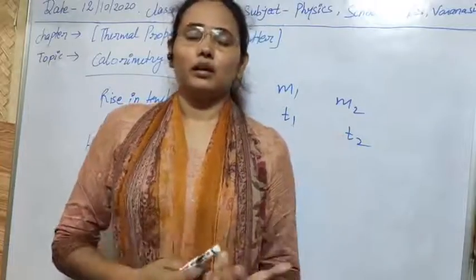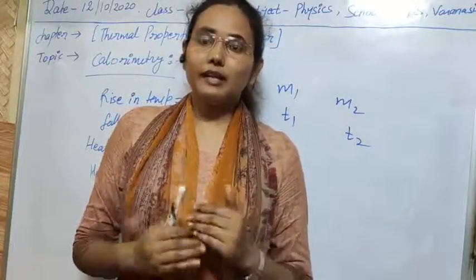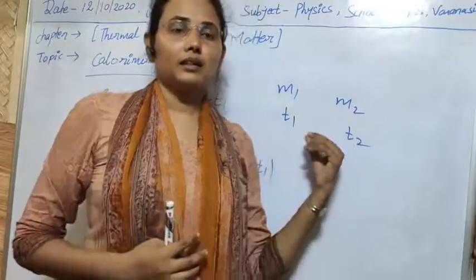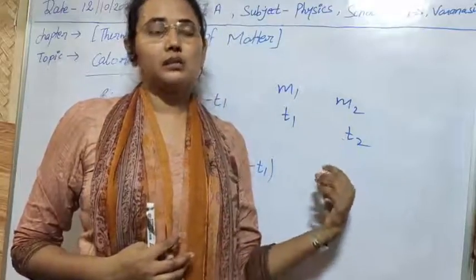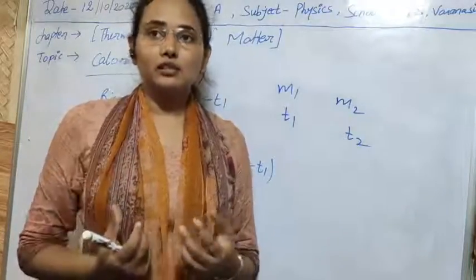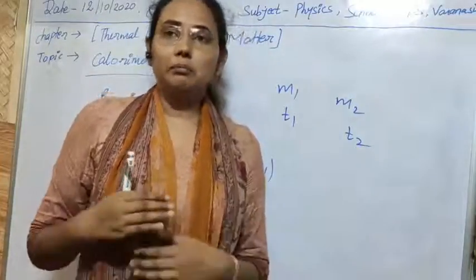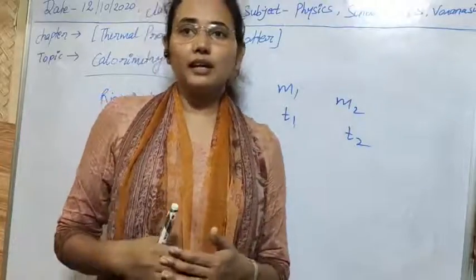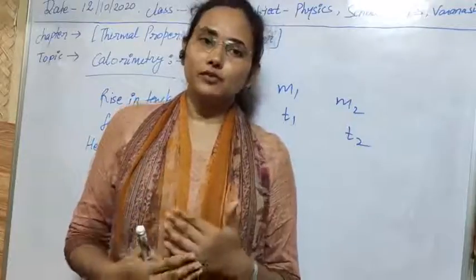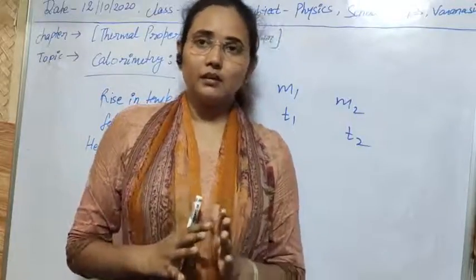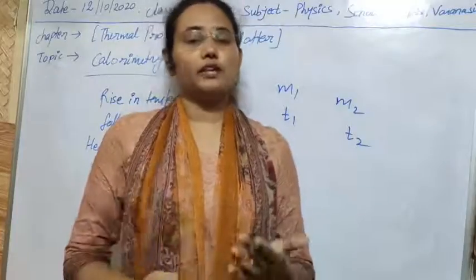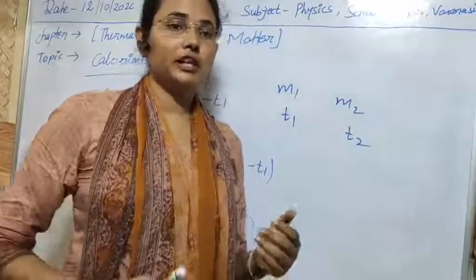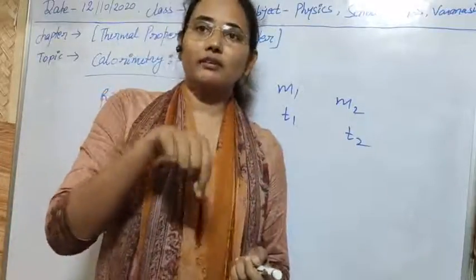After heating it, we mix the heated substance in the water in the calorimeter. As the water is cold, due to the temperature difference there will be transfer of heat from the hotter body to the colder body. So some of the heat energy will be transferred to the water, and we have to stir it and mix it.